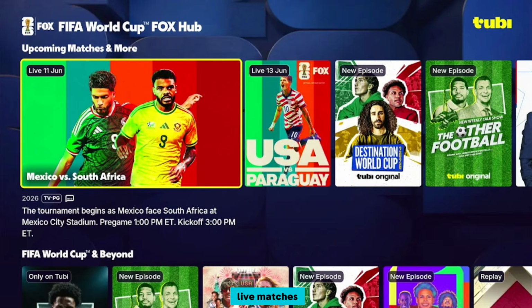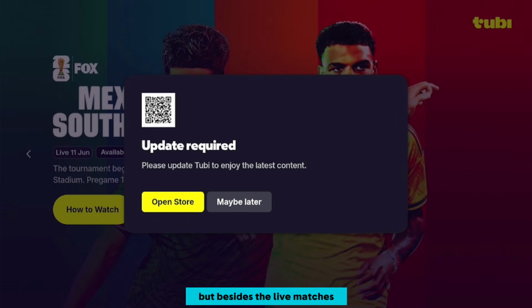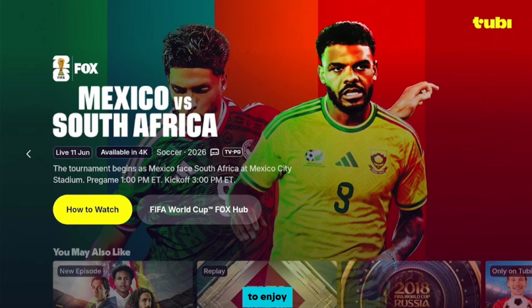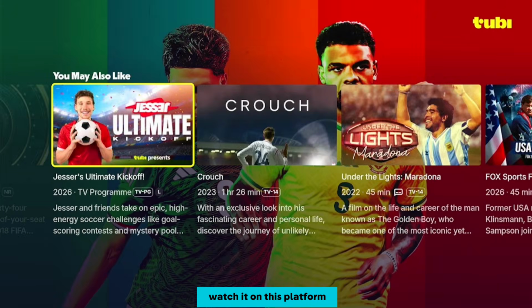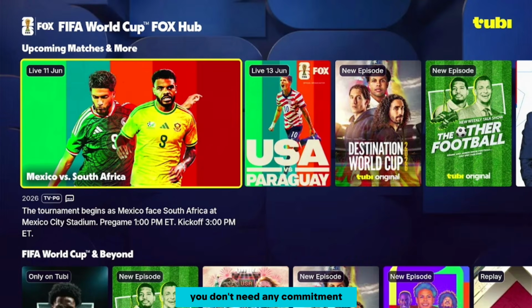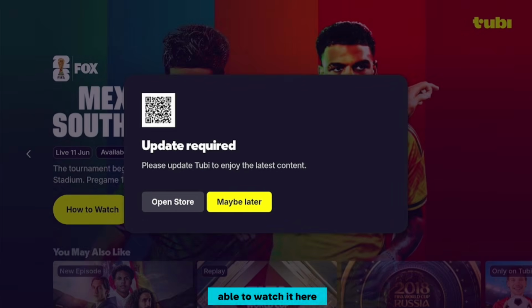Not just watching the live matches, yes. The core thing is watching the live matches, but besides the live matches, there's just a lot to enjoy. Now, as you can see on my screen here, the very first match of the World Cup, which is Mexico versus South Africa, you'll be able to watch it on this platform without any payment. That's a good thing. You don't need any commitment. You're going to be able to watch it here.